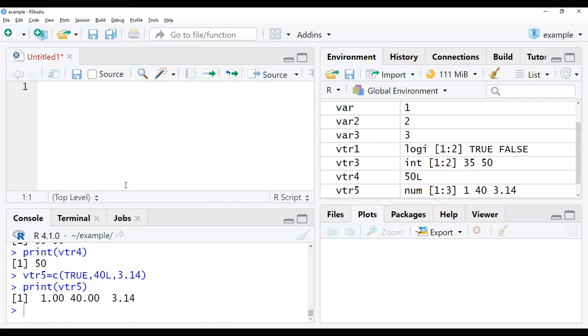So matrices are nothing but objects in which the elements are arranged in a 2D rectangular layout. So the syntax will be in this format.